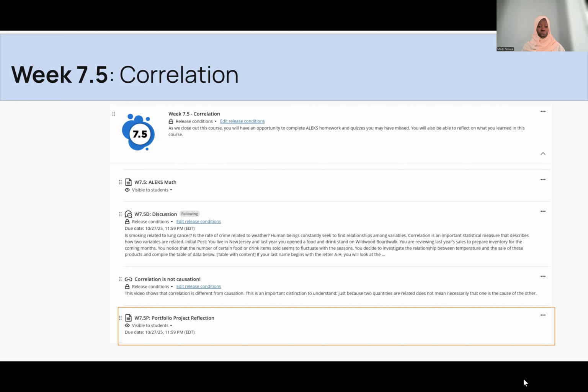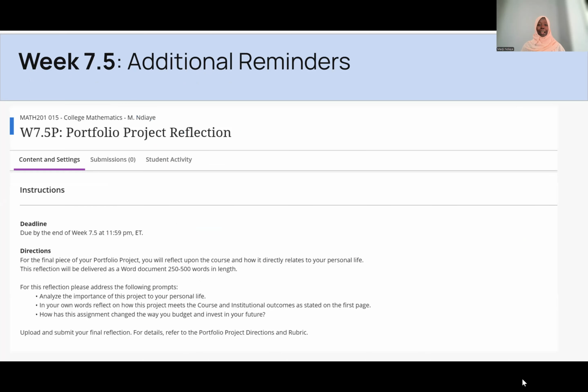And then the portfolio project reflection. Remember, we are done with the portfolio. Last week you submitted it. This week you're just going to engage in a reflection. And that's it. We don't have anything else to add other than that portfolio reflection.